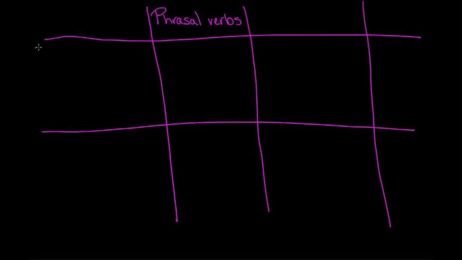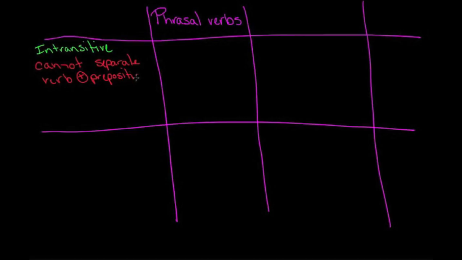So intransitive phrasal verbs means that they cannot separate the verb and the preposition or adverb.